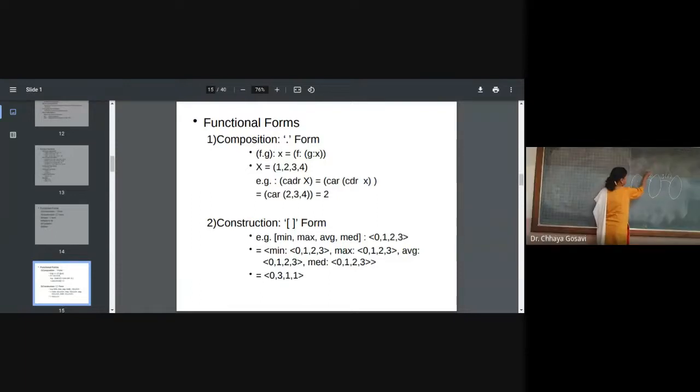Function f will perform the square of x and you are getting these values. Suppose these values are x, this is y and this is z. Function g is again performing the square of these two lines. So here we can combine these two functions for f of g. Now what is f of g? F of g of x. You are combining two functions to create a new function.